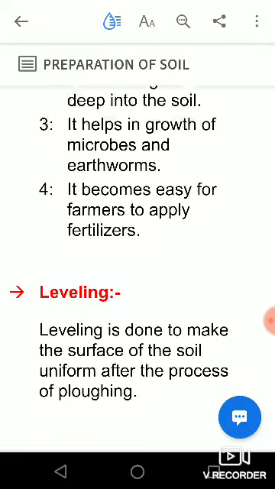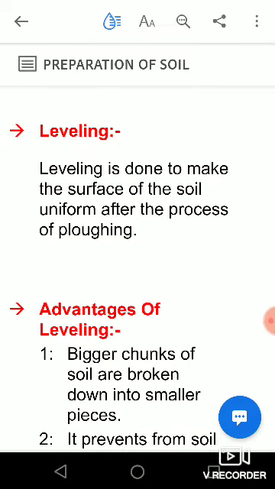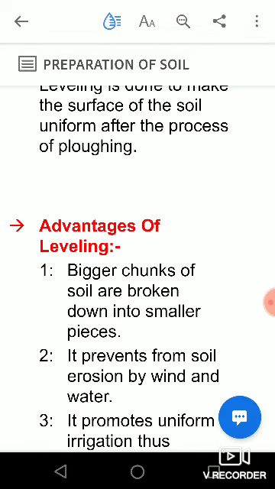Now the next part is labeling. Why do we do the labeling? First I would like to show you the labelers, which help to label the field. Why do we actually label the field? Here we can see that big crumbs or chunks of soil are broken down into smaller pieces.